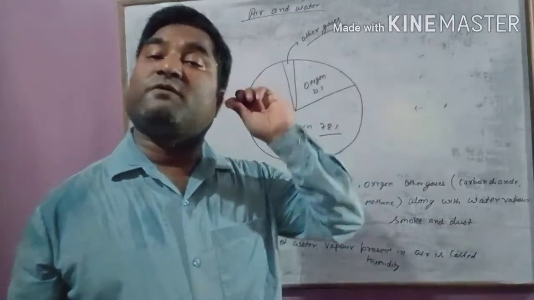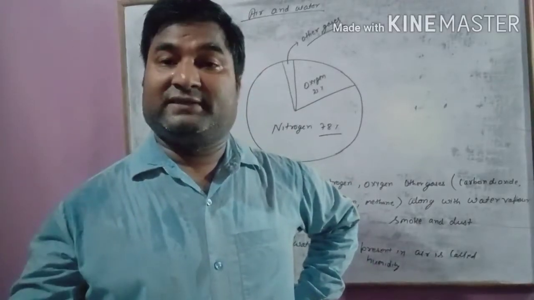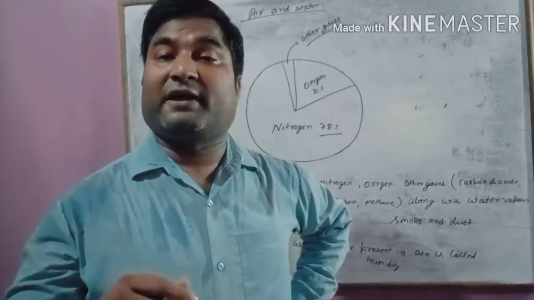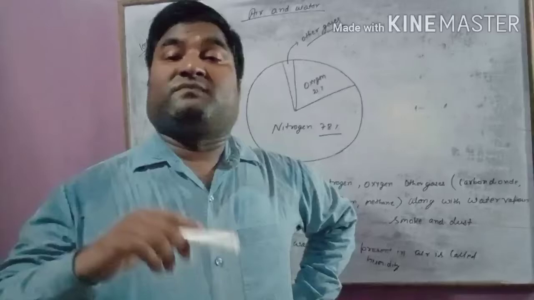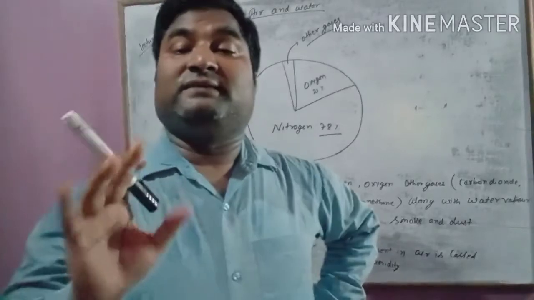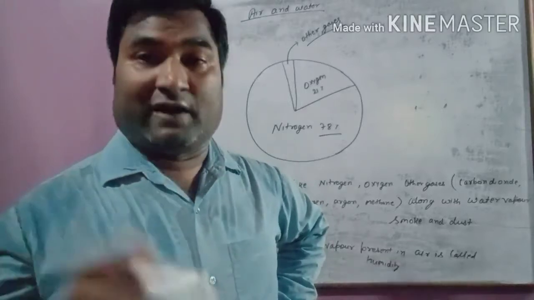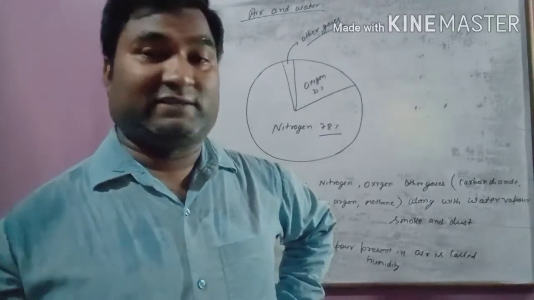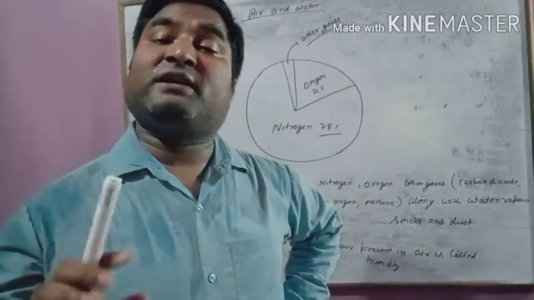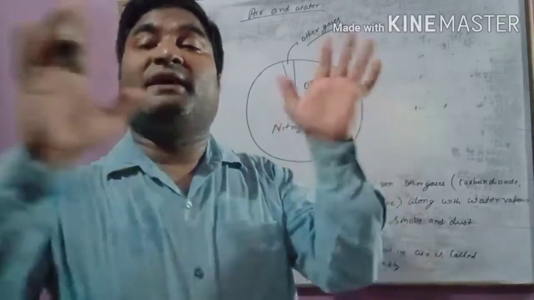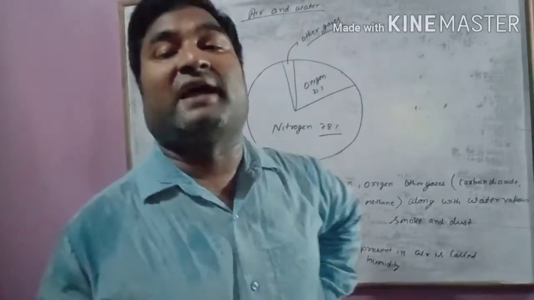Air is a mixture of gases. Which gases? Nitrogen, oxygen, and some other gases like carbon dioxide, hydrogen, helium, argon, water vapor. These gases are found in the air along with water vapor, smoke, and dust particles. The major component, the maximum gas present in air, is nitrogen.